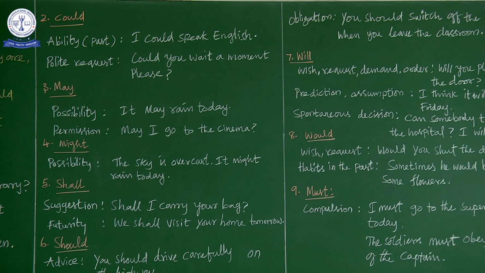Okay, for example, your friend is so shabby with his hairstyle. You should have a haircut tomorrow. Okay, you should have a haircut. Suppose you are advising your friend. You should not invest more money in gold. Because the price is rising today. You can't afford to buy gold nowadays. So you are advising your friend, you should not invest money in gold. So these are all advice given to your friends.